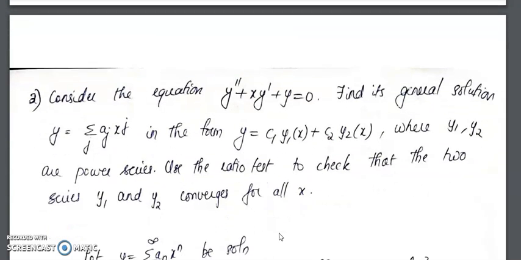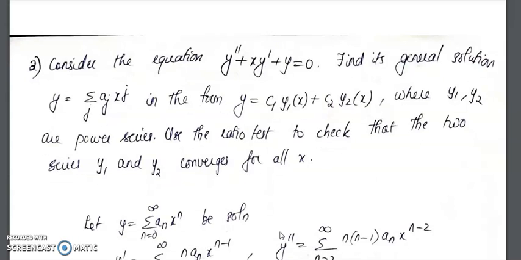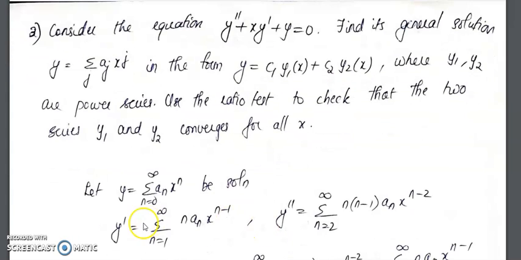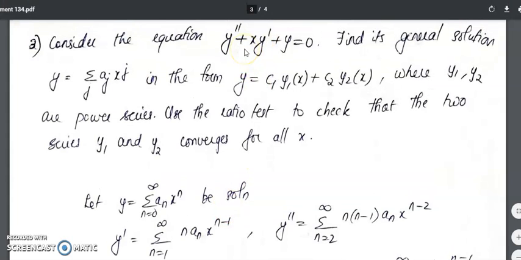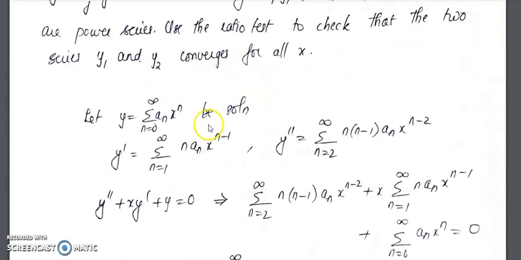Okay, so let us start with y equal to summation n equal to 0 to infinity a_n x^n. Let this be a solution. So we need y dash and y double dash. Substituting in the equation, you will get y double dash plus xy dash plus y equal to 0. So substitute the y value and the derivatives. So this is what you are going to get.